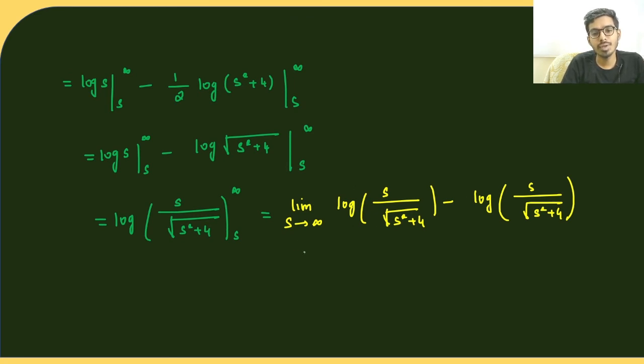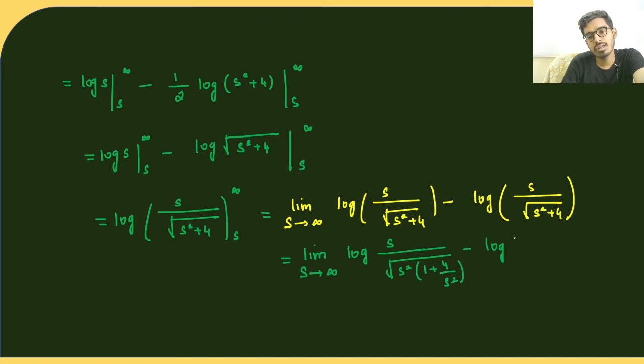Now we will try to find the limit for this. So this will be limit s tending to infinity of log of s divided by root of s square plus 4. If I take s square common outside, we'll be having 1 plus 4 by s square. Let me write this in steps so that you will have more clarity. I'm writing this as root of s square common, we'll be having 1 plus 4 by s square.